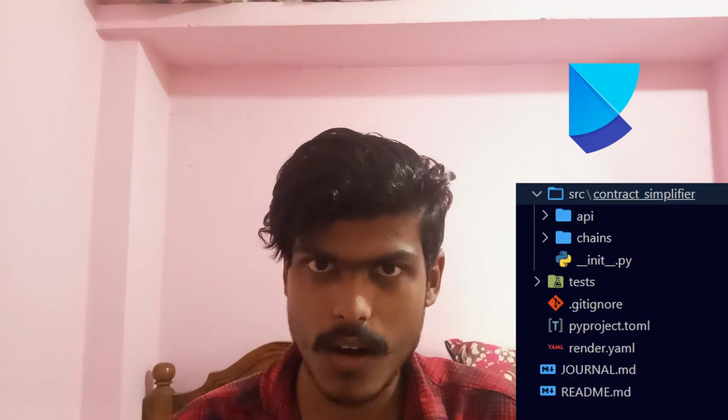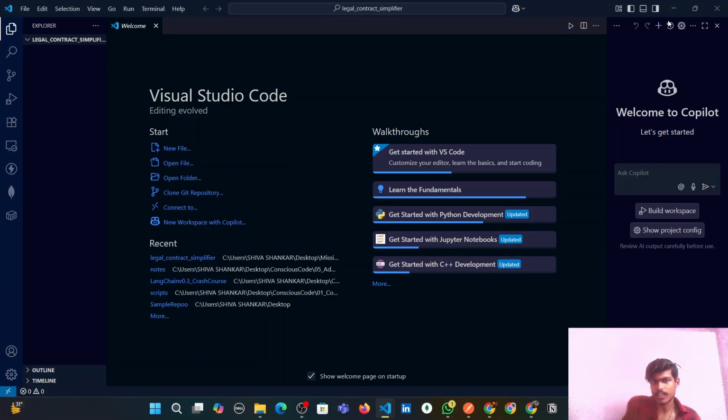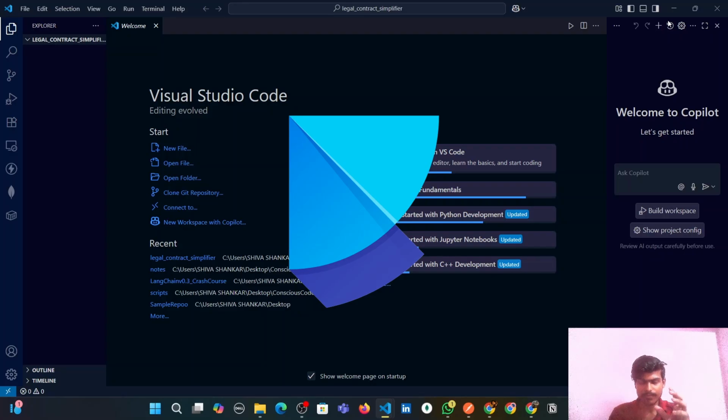We are skipping the Jupyter notebook hacks and going full dev mode. Poetry, proper source layout, pinning dependencies, and everything. Before we even start typing anything, let me show you what we are actually building. This is a LangChain powered API that takes a complex legal contract, like terms and conditions written by the Devil himself, and converts it into simple human readable English. And this is not just a toy demo, it is built using modern tooling, using something called poetry. And no, not the Shakespeare kind.